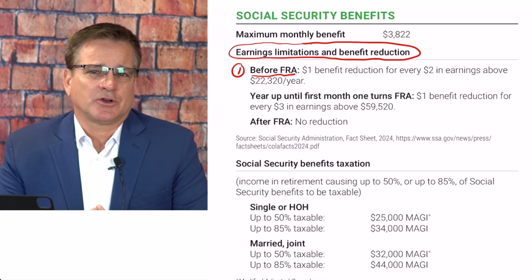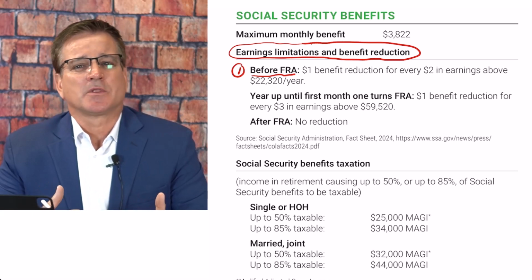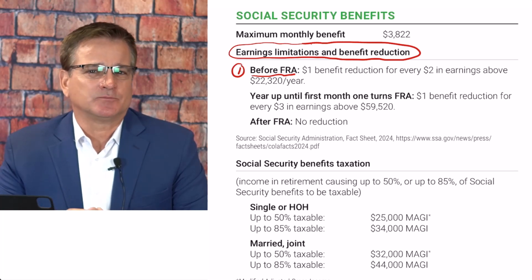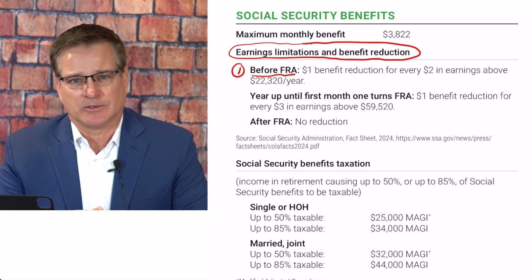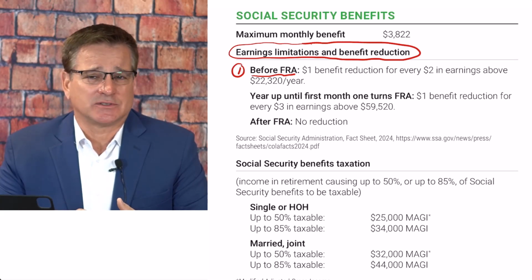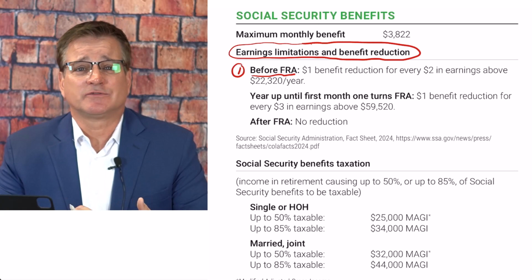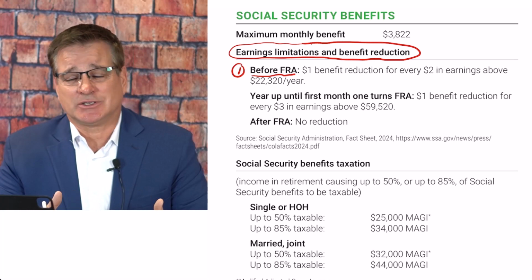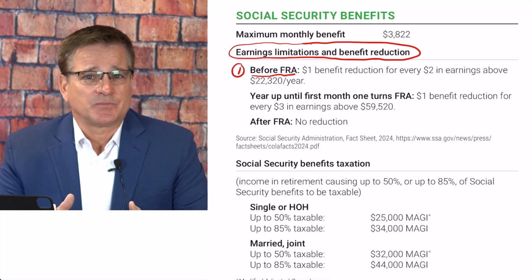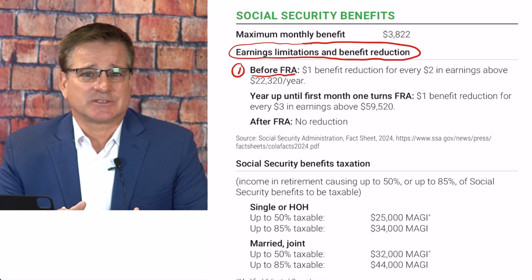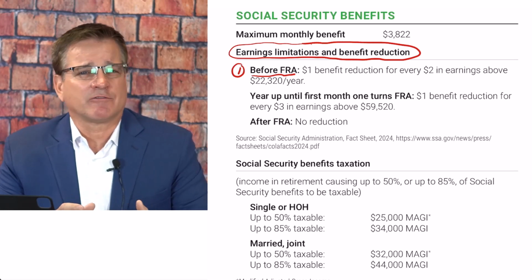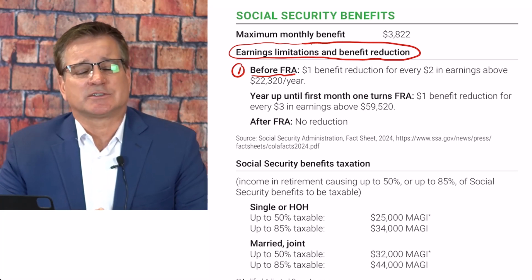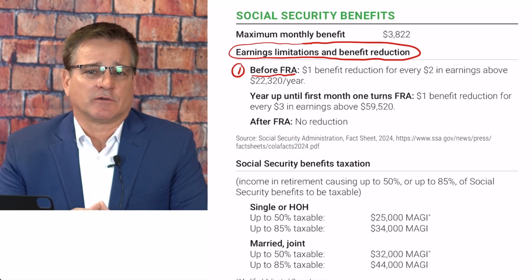When Social Security figures out how much to deduct from your benefits, they only count wages you make from your job or your net profit if you're self-employed. Now, this includes bonuses. This includes commission. This includes vacation pay. But what they don't count are things like your pension if you're retired, annuities, investment income, interest income, veterans benefits, other government or military benefits are not counting in the earnings restriction. So really just income from your job or if you're self-employed.